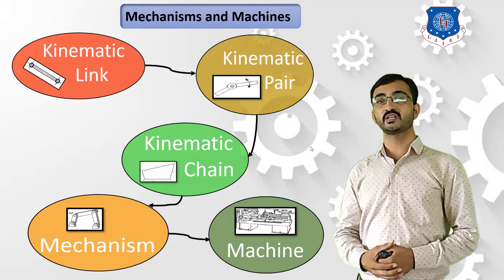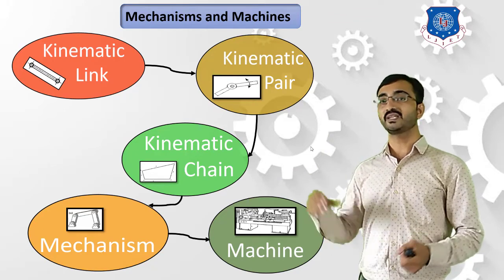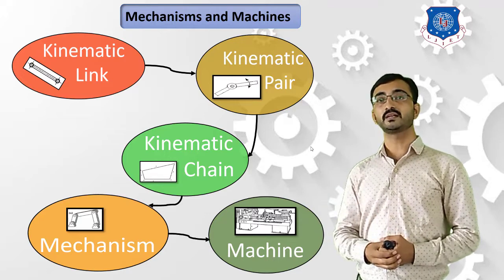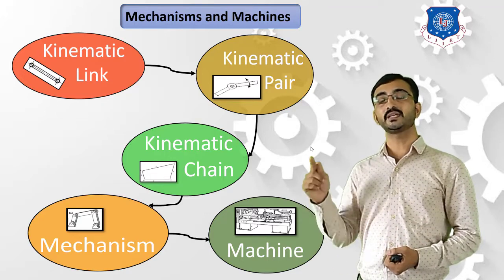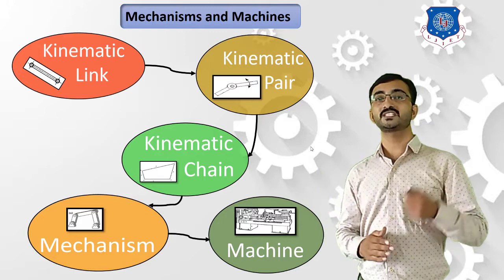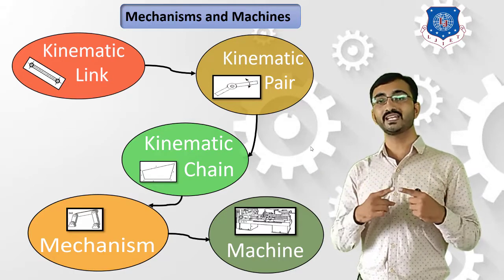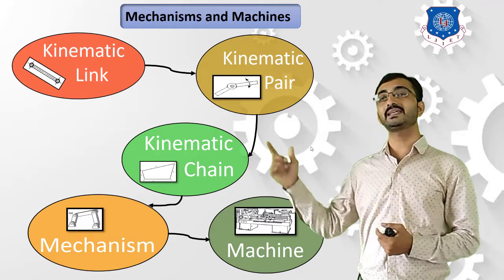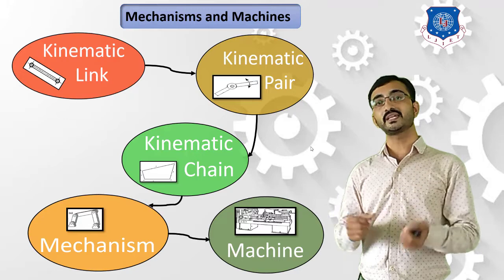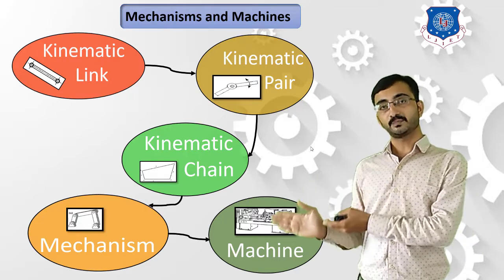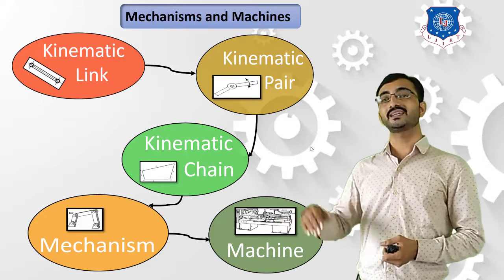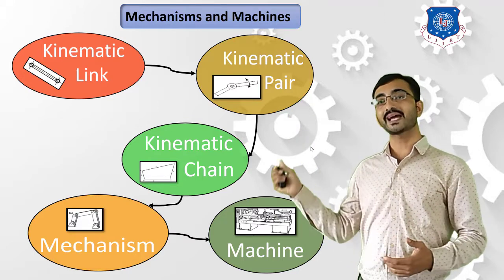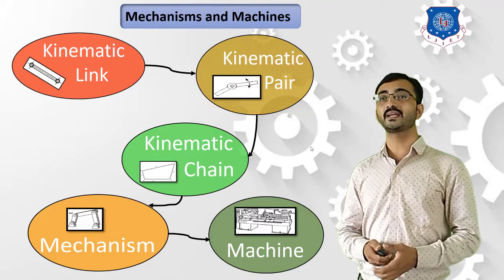Okay, so in our previous session we got an idea about what is kinematic link and what is kinematic pair. We learned that a kinematic link is a simple link which is having a relative motion with respect to the other link. A kinematic pair is a combination of two kinematic links connected in such a way that they are able to transfer completely or successfully constrained motion. Okay, so in this session we will learn about kinematic chain. Let's start with kinematic chain.